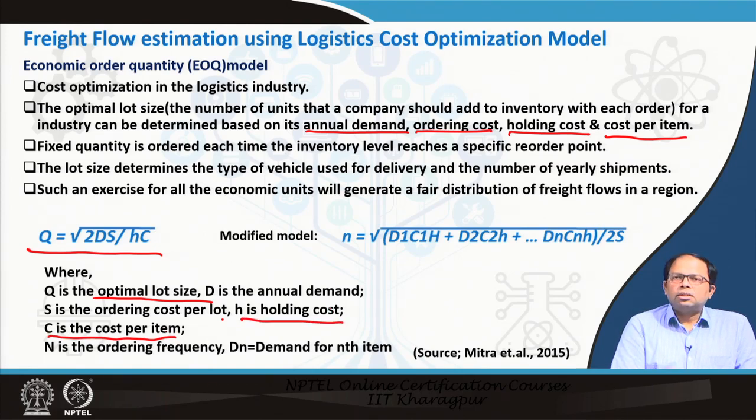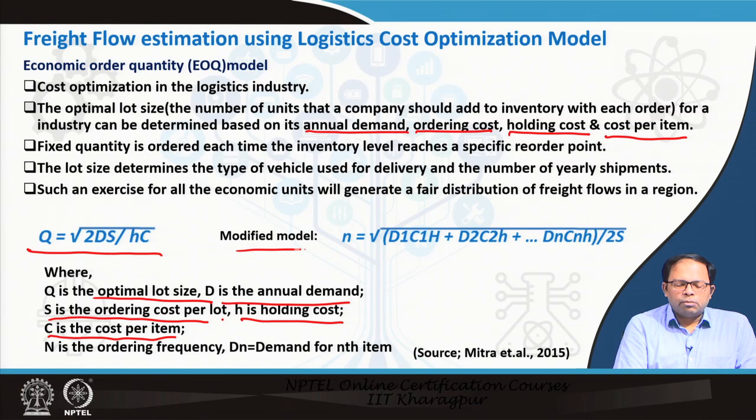H is the holding cost, S is the ordering cost per lot, so this is for that particular group, and D is the total demand. Using this formula, we determine the optimal size of the lot, and then we